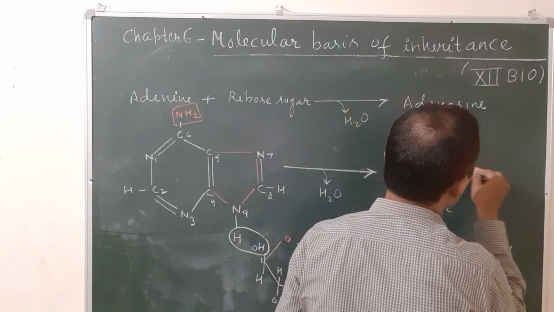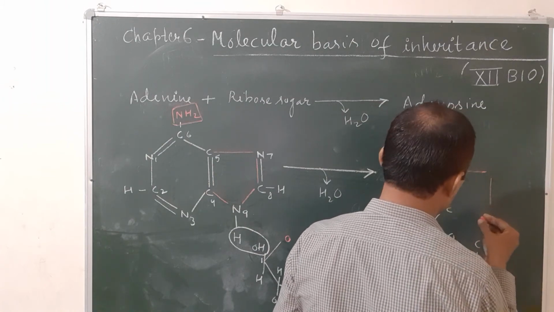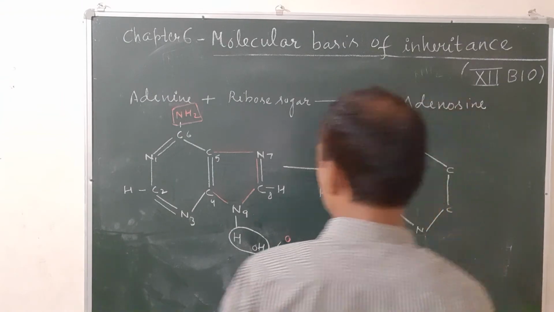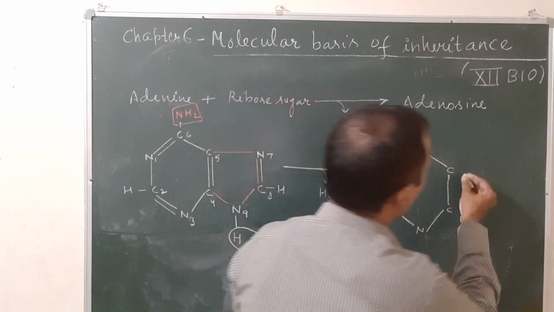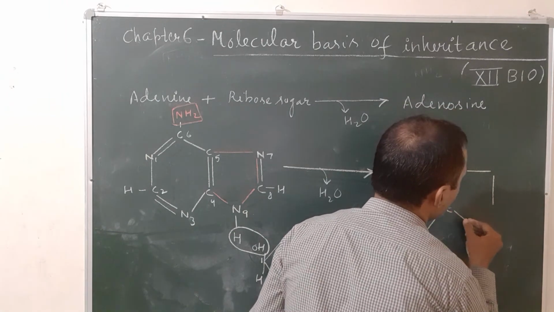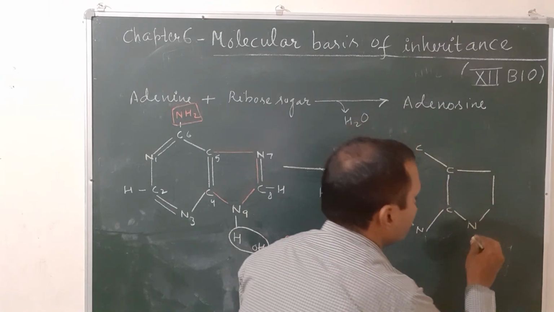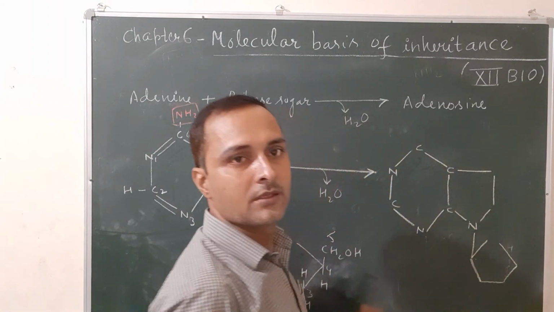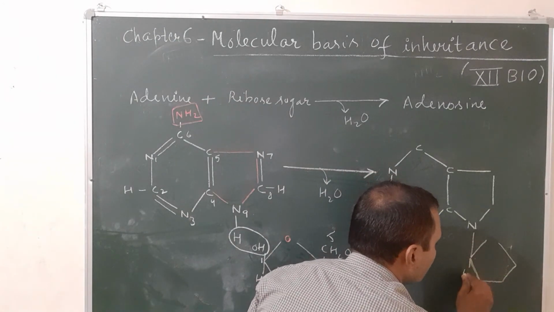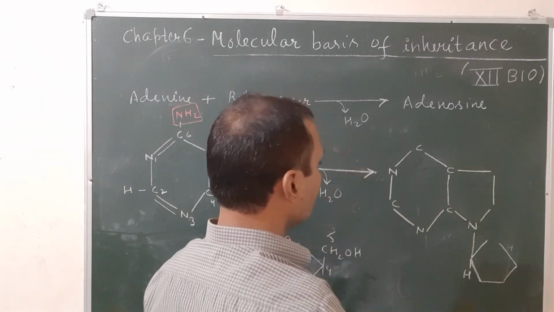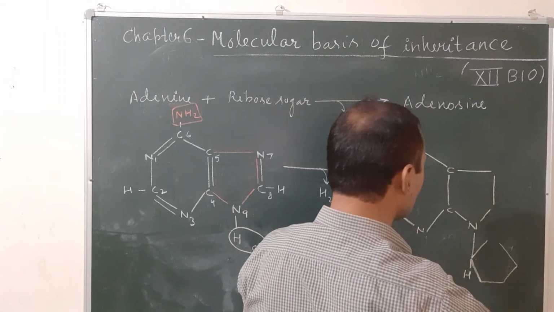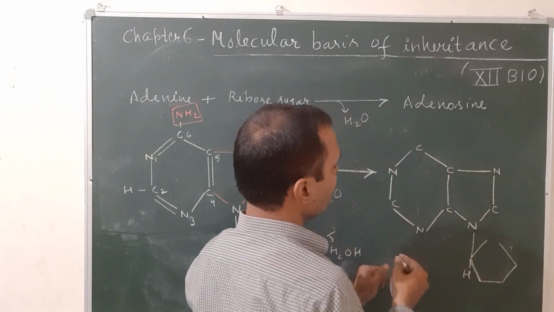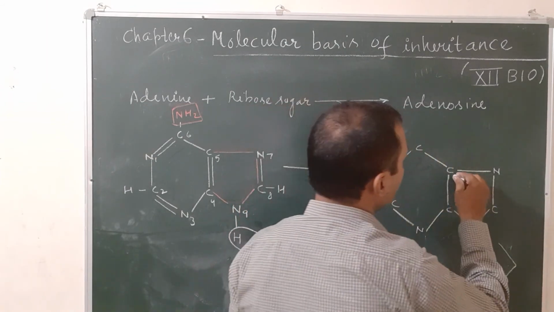Second ring we will draw again. Sorry, it is the ninth position. So you will draw like this. Ninth of the base combined with the sugar beta. So you will combine like this. Now it is correct. So there will be one hydrogen remaining. The remaining, you will put nitrogen atom at two positions. The second ring 7th and 9th. That will be carbon atom. Now remaining will balance it.